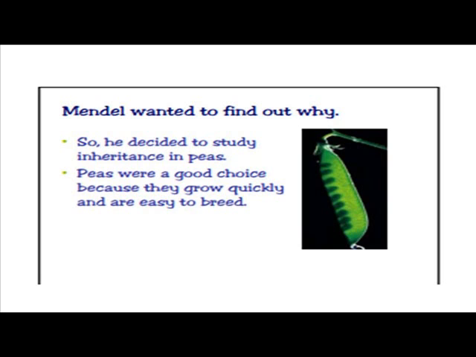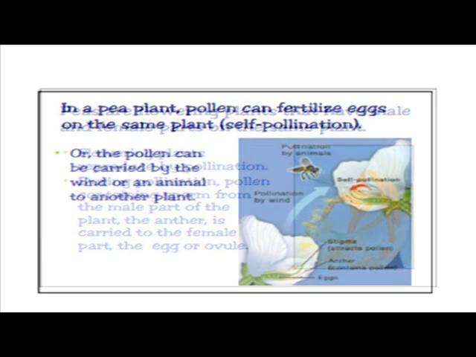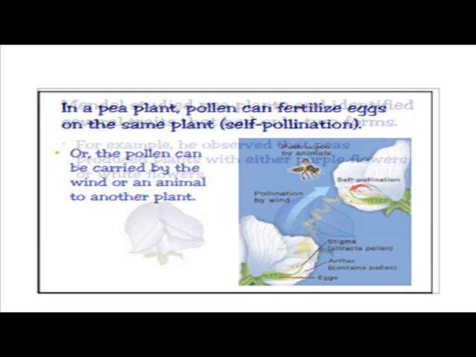Peas were a good choice because they grow quickly and they are easy to breed. Peas are flowering plants that have male and female parts on the same plant. Flowering plants reproduce by pollination. During pollination, pollen containing sperm from the male part of the plant, the anther, is carried to the female part, containing the egg, the ovule. In a pea plant, pollen can fertilize eggs on the same plant, self-pollination, or the pollen can be carried by the wind or an animal to another plant.